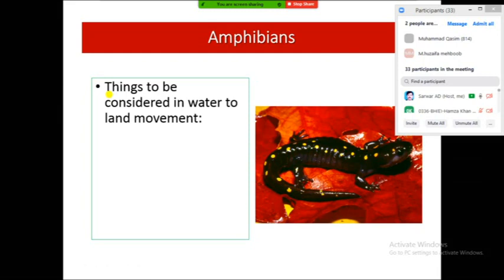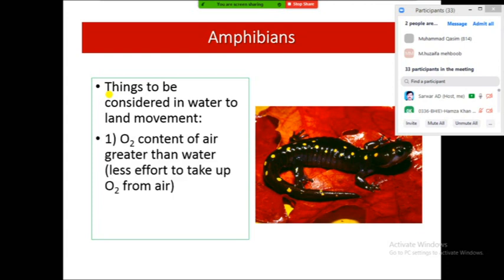When any animal moves onto land, the first thing to consider is the oxygen content of the air. We are all well aware that the oxygen content of the air is higher than that of water. It takes less effort to take up oxygen from the air, because taking up oxygen from water is difficult compared to picking it up from the air, since air contains more oxygen.